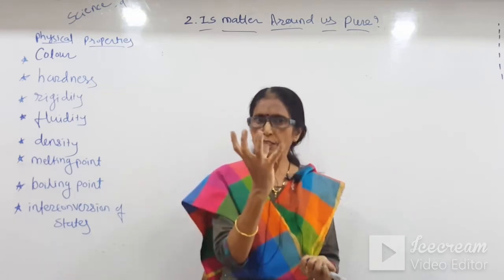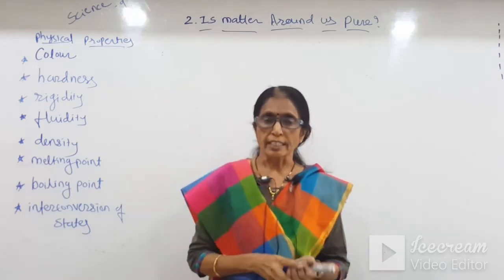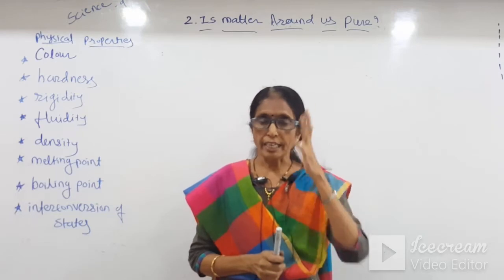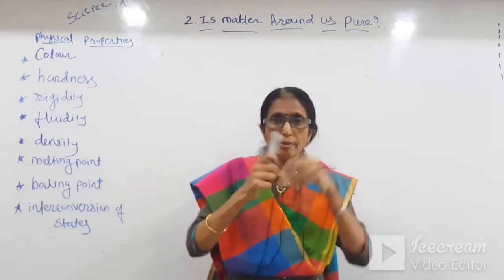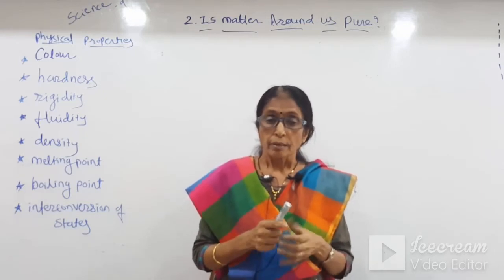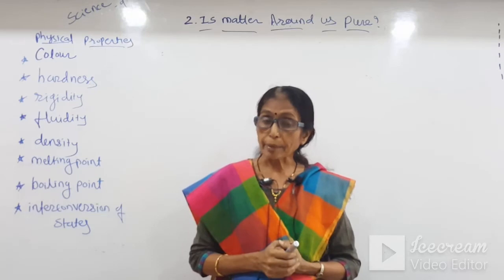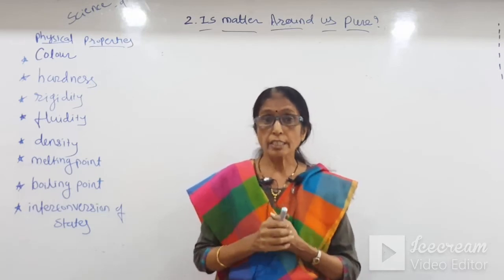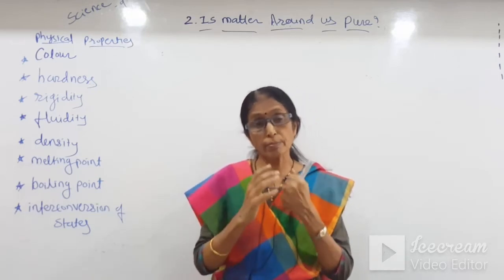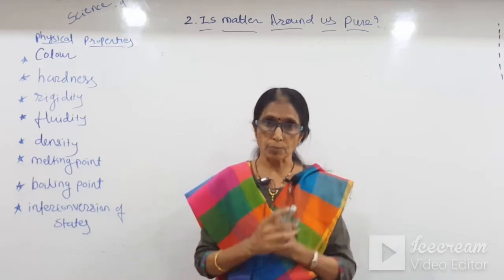Suppose in a beaker we take some sand and some iron filings, iron particles. When we mix them, they won't combine with each other. We can easily separate them by magnetic separation. So a mixture is formed, not a compound is formed. No new substance is formed.